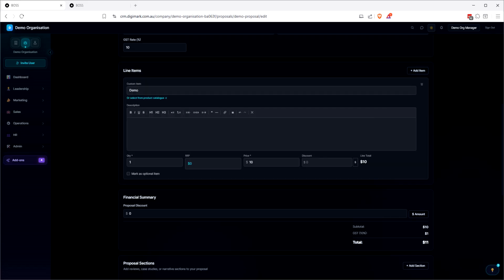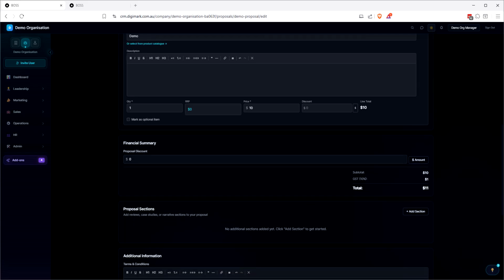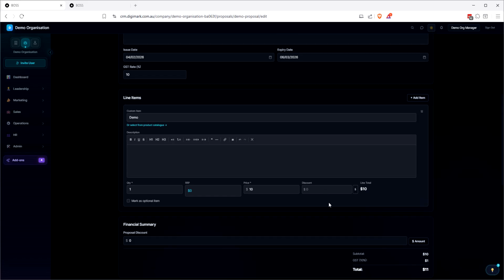And then you can add discounts at the proposal level, and you can add discounts at the line item level as well. You can mark these as optional, so people know that they are optional, basically. The recommended retail price is here. So this is the product price. It's not pulling through correctly, obviously. And then the price that you want to put forward.